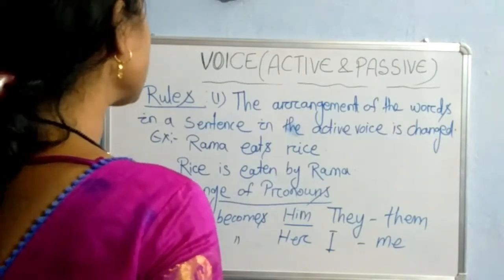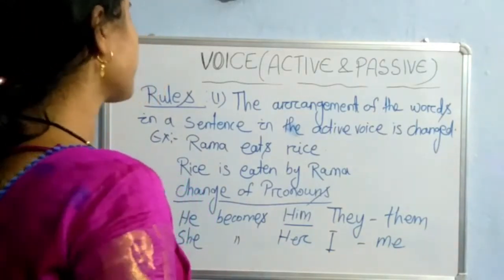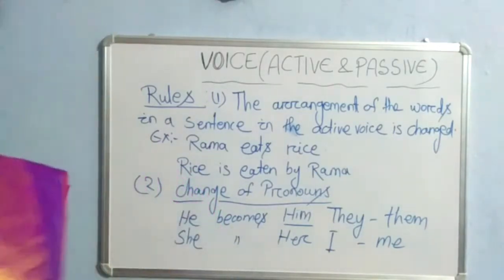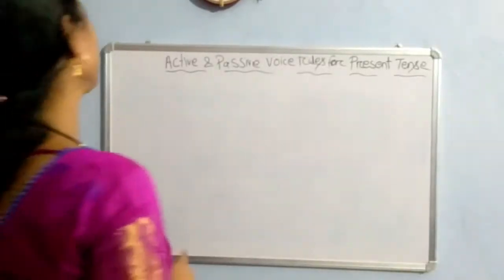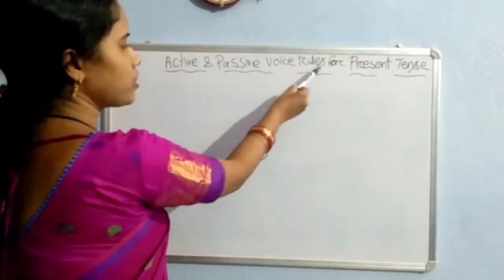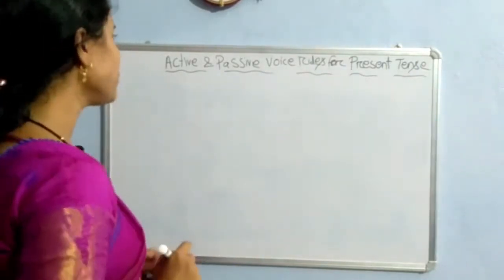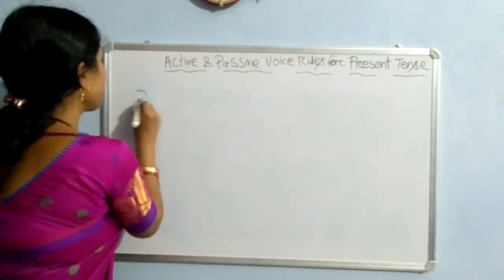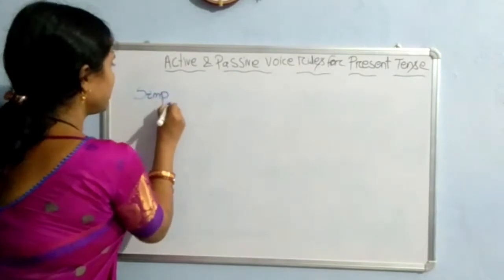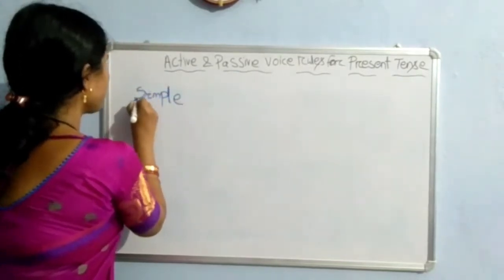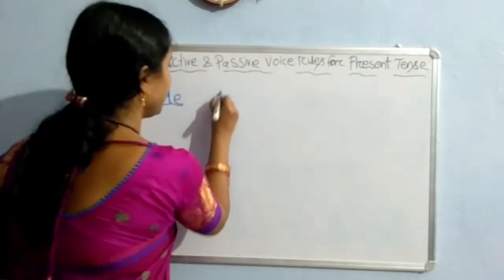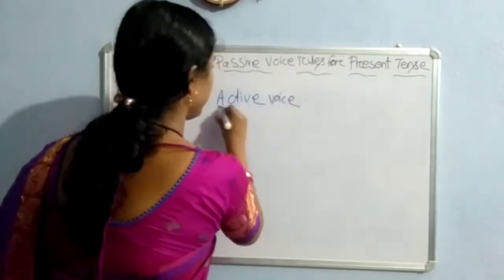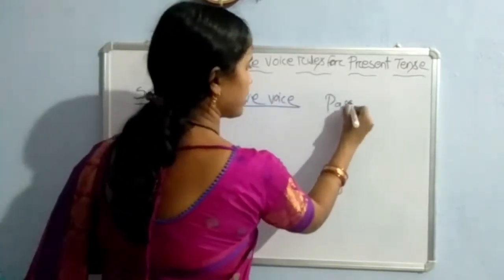Then there are some changes required under the tense. So let me first explain the active passive voice rules for present tense. As you know, each tense has 4 forms. Let me explain simple present first.